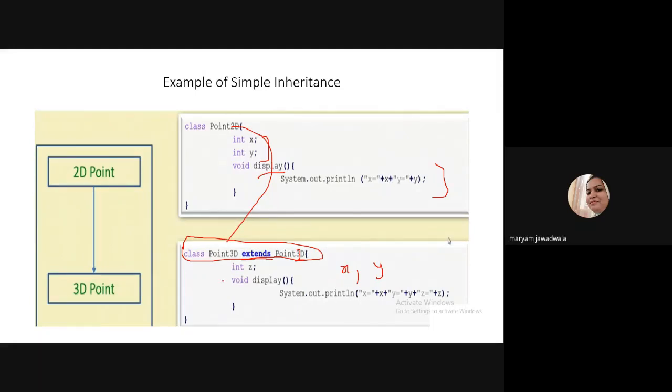So what code am I writing in Point3D? I declare one more variable, that is int z. Why this? Because this class is for a 3D point, right? So I need to declare three variables. x and y are already defined in Point2D, so there is no need to define x and y over here. You directly define z.